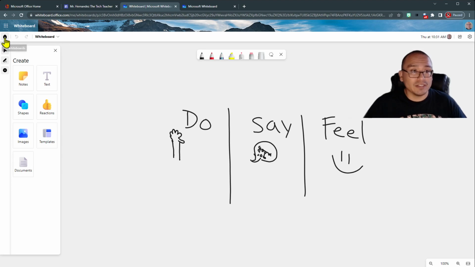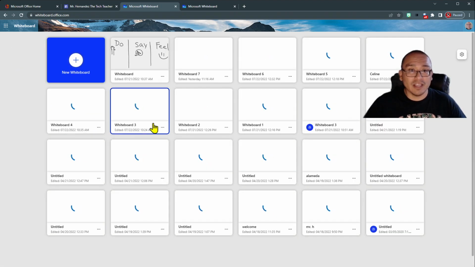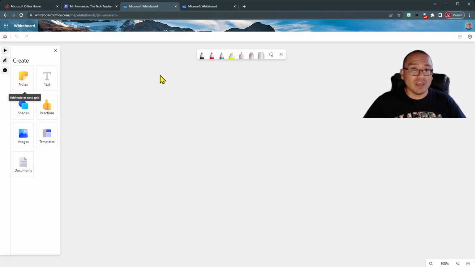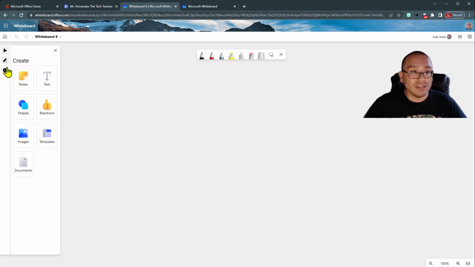So I'm going to go back to the beginning here, pressing this little home button on the left corner. How do I get started is by pressing the whiteboard button. We click on the plus, new whiteboard, and now we have some tools that pop up automatically. If these don't pop up automatically on the left-hand side, you can select them. If I press X here, well, I can bring up these tools here. We have notes, text, reactions, shapes, images, templates, documents. I mean, there's so many. Even though it looks like a few, these tools can get pretty complex, okay?